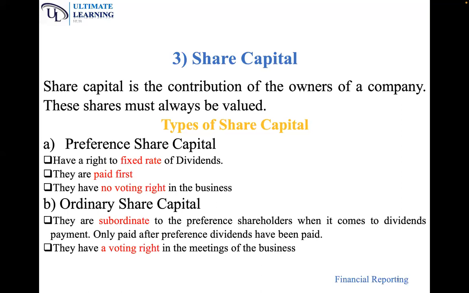For redeemable, the preference dividend is treated as a finance cost because it was treated as a non-current liability, and therefore the return is treated as a finance cost. I hope I'm clear. So when you'll be seeing me preparing financial statements, there are some times I'll be treating preference share capital as equity, and there are some times I'll be treating it as non-current liabilities.